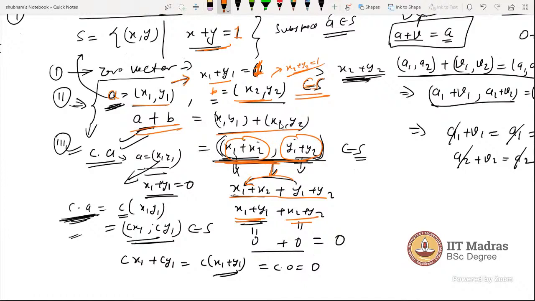When we added here, this is 1 and this is again 1, so the sum is 2.